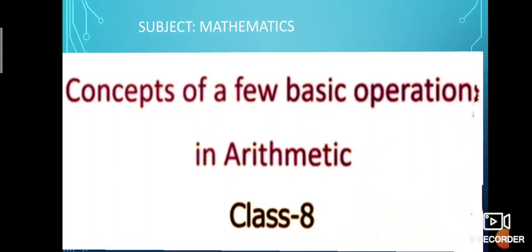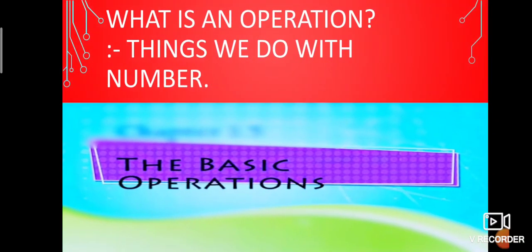What is an operation in mathematics? An operation is a thing we do with numbers. For example, students, an operation is one of the processes, the things we do with numbers.